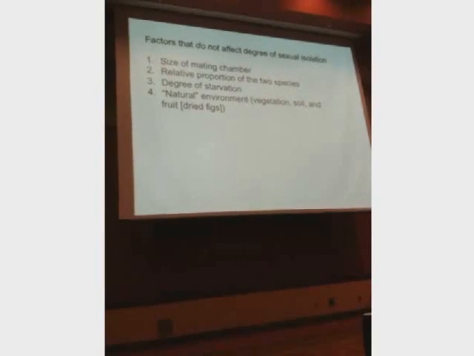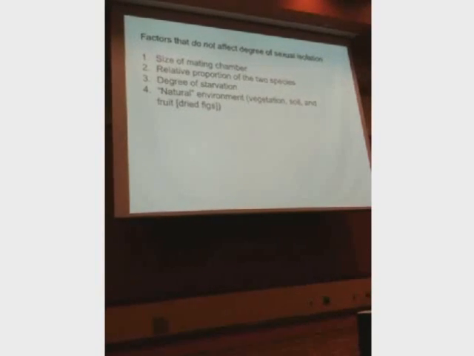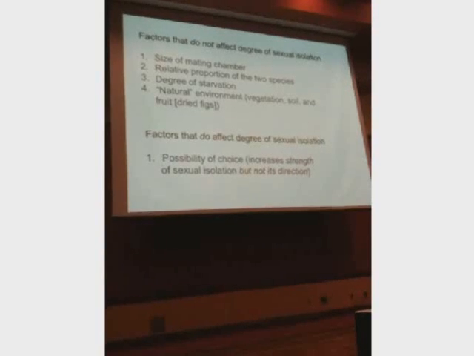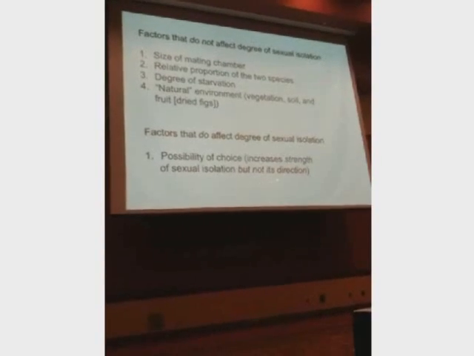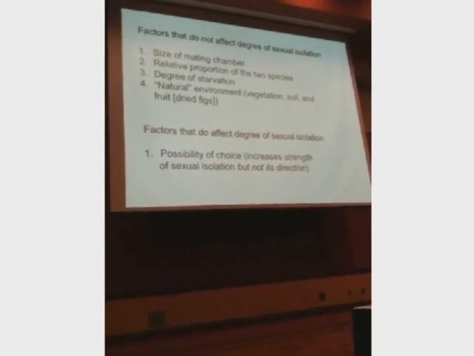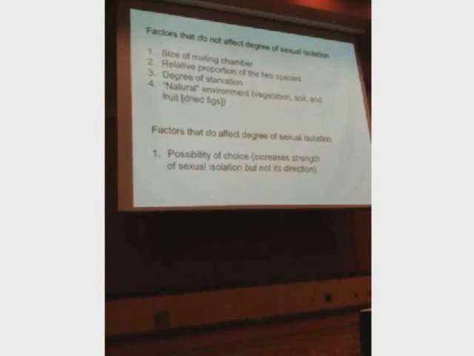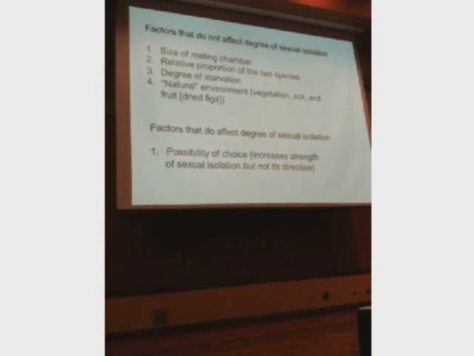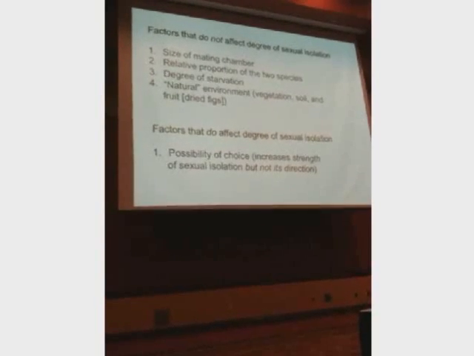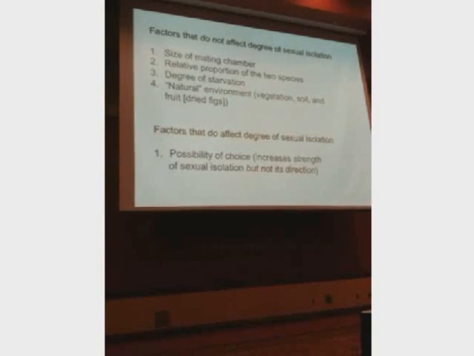Only one factor could be altered that would actually change the degree to which these animals discriminate against each other, and that's whether or not they can choose each other as mates. If you have choice, if you're a Drosophila xanthomea and you have two males to choose from, you will more often choose the right one than when you have no choice. Okay? So sexual isolation can be strengthened if you allow the flies a choice, but you can't change it a lot.